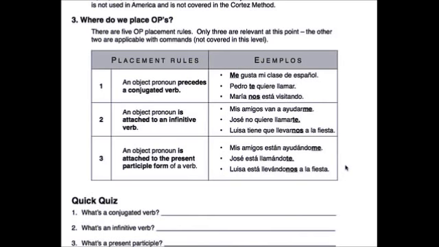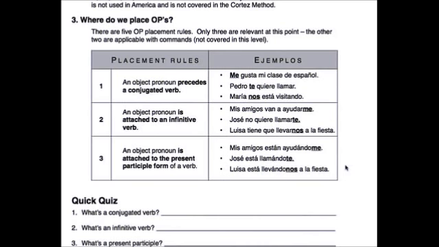And when you have one of those and you have an object to it, it's going to go in front. For example, I like is Me gusta. Me gusta. See, conjugated verb, it goes in front. I'm sorry, you say Lo siento. Lo siento. See, lo goes in front of siento. Siento is a conjugated verb. How do you say, how do you say? Como se dice. See, dice is a conjugated verb. Se goes in front. So the first rule says if you have a conjugated verb, it goes in front.